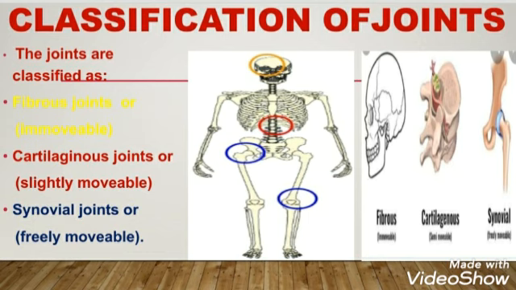Classification or types of joints. There are three main classes of joints. Number 1, fibrous joints are immovable, which are represented as a yellow circle in the diagram, and these are skull joints. Number 2, cartilaginous joints are slightly movable. These are represented as a red circle in the diagram, and these are the joints of vertebrae. And number 3, synovial joints are freely movable, and these are represented as a blue circle in the diagram, and these are the joints of hip and knee.